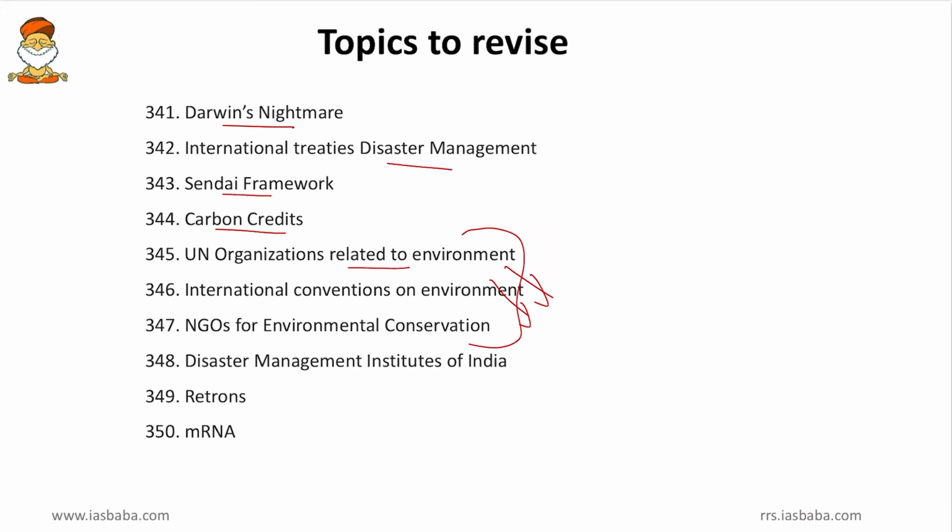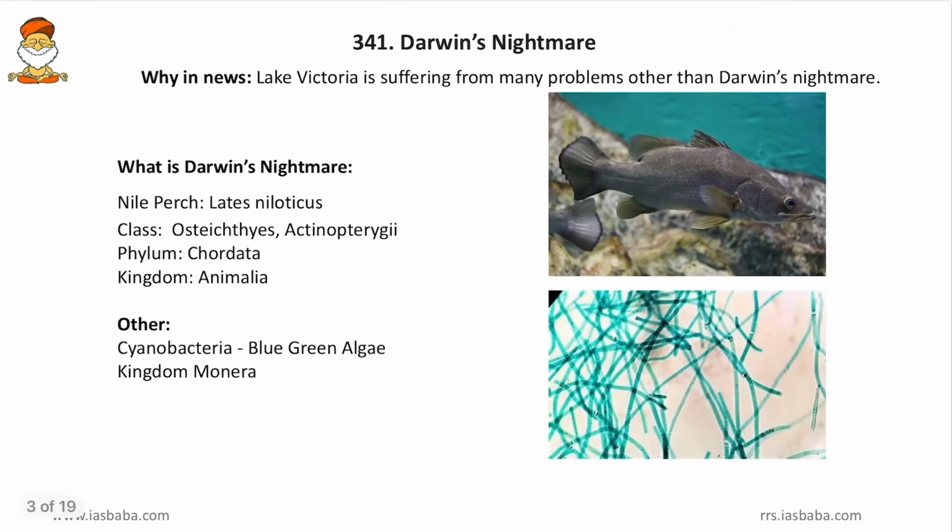And then the Disaster Management Institutes of India, and then the retrons and mRNA. Friends, in retrons and mRNA, we take up some of the important discussions related to genetic engineering. That is how CRISPR-Cas9 and others will work. So, coming to the first one, the Darwin's Nightmare.